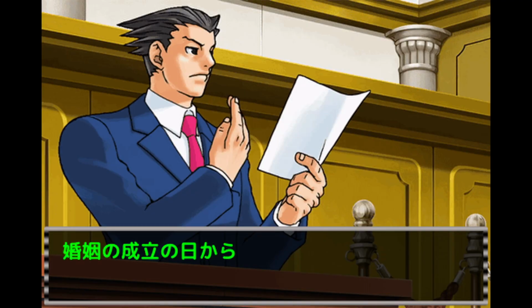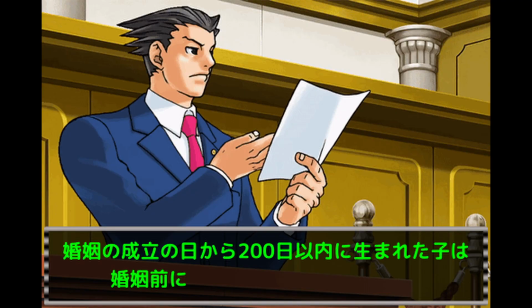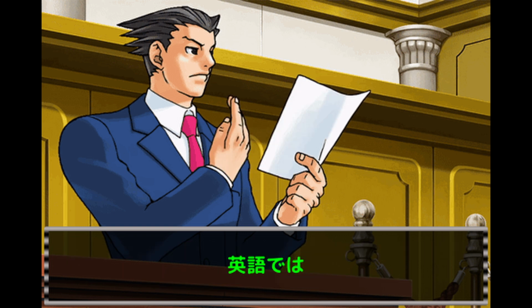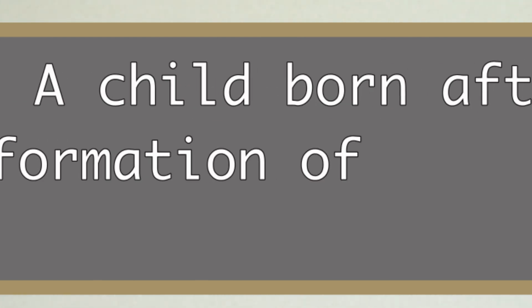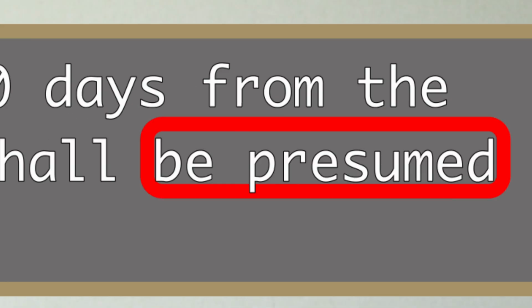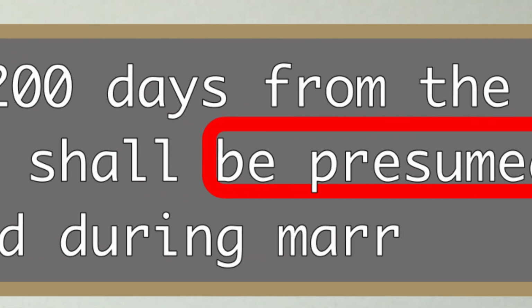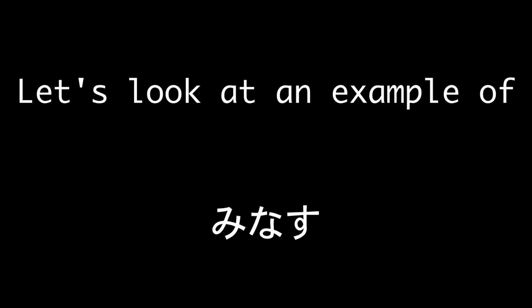婚姻の成立の日から200日以内に生まれた子は婚姻前に懐胎したものと推定される。 A child born after 200 days from the formation of marriage shall be presumed to have been conceived during marriage. So that's an example of 推定する. In this case, in the passive form, 推定される.